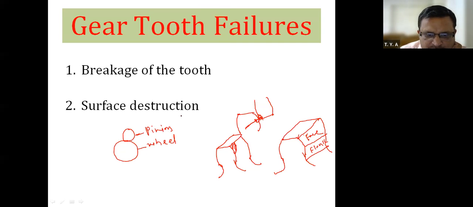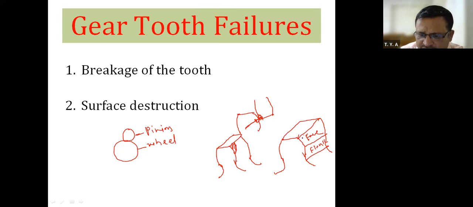Therefore, surface destruction will happen when the surface hardness of the gear tooth is less, that is, at some point hardness is more, at some point hardness is less, again at some point hardness is more, some point hardness is less.